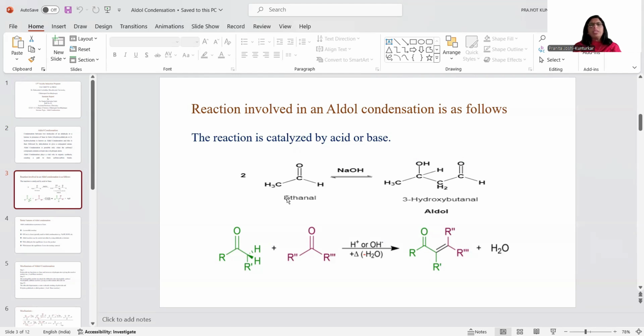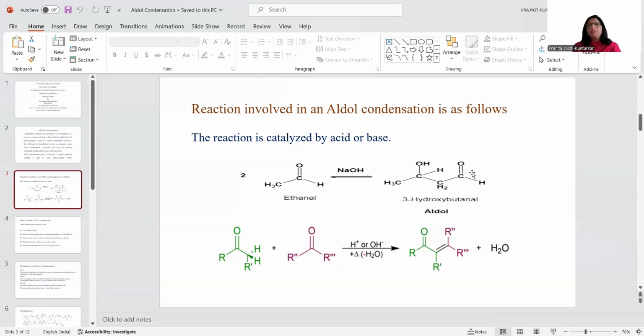Here we carry out the reaction between two molecules of the same aldehyde, acetaldehyde, therefore it is taken as two equivalents. Two molecules of acetaldehyde in the presence of sodium hydroxide undergo aldol condensation and result in the formation of 3-hydroxybutanal.